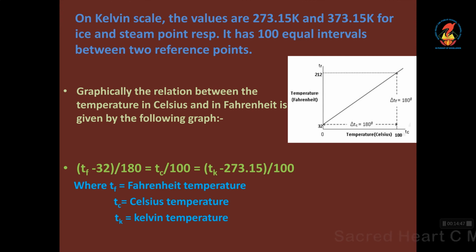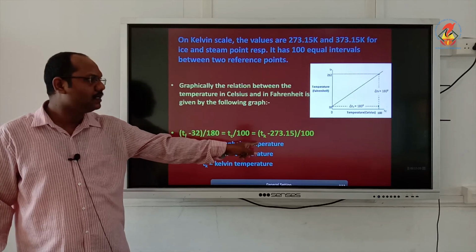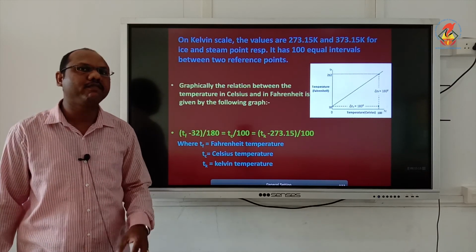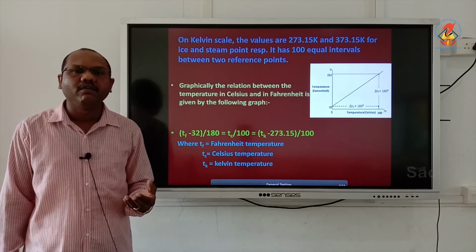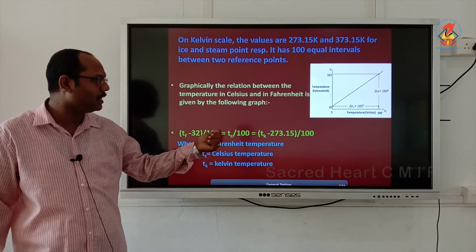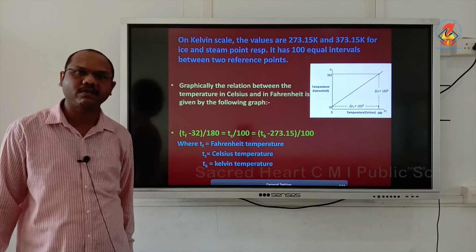TF minus 32, where 32 is the ice point, divided by the number of divisions 180. And for Celsius, TC minus 0 because 0 is the ice point, that is TC itself, divided by 100, equal to TK minus 273.15 divided by 100. If I want to convert Fahrenheit to degree Celsius, take the first two equations: TF minus 32 by 180 equal to TC by 100, and you can convert from one to another.